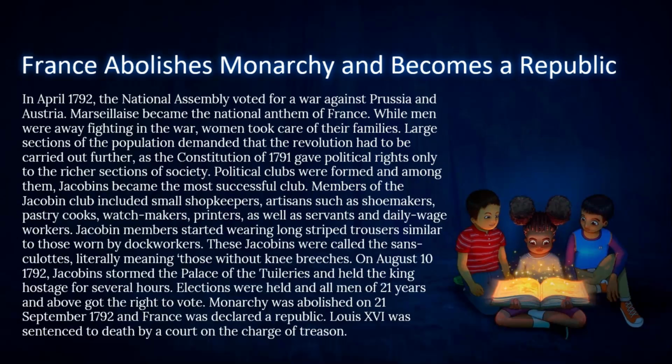On August 10th, 1792, Jacobins stormed the palace of the Tuileries and held the king hostage for several hours. Elections were held, and all men of 21 years and above got the right to vote. Monarchy was abolished on 21 September 1792, and France was declared a republic. Louis XVI was sentenced to death by a court on the charge of treason.